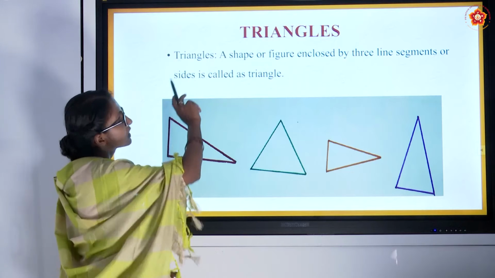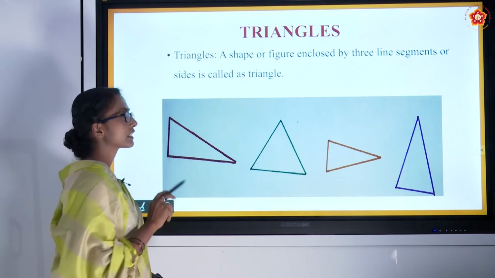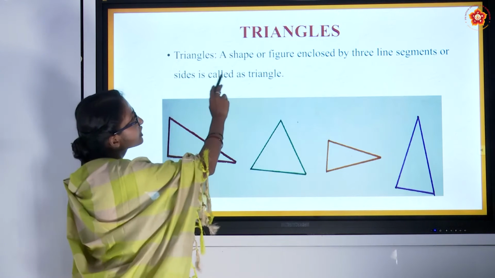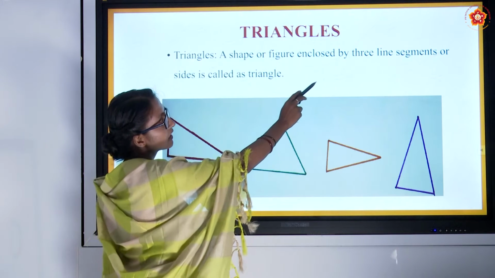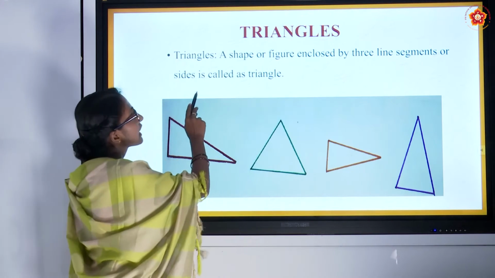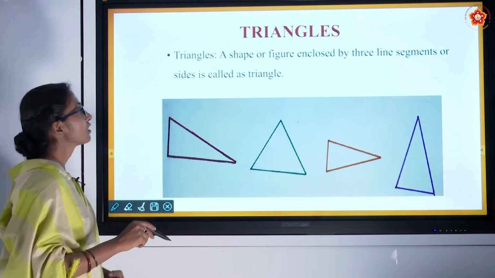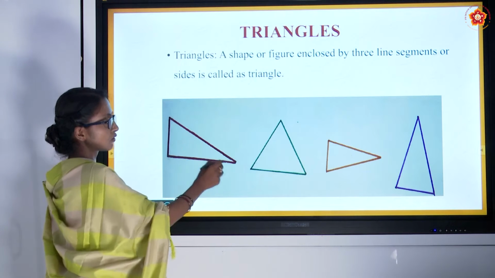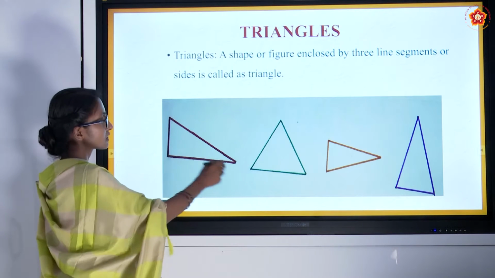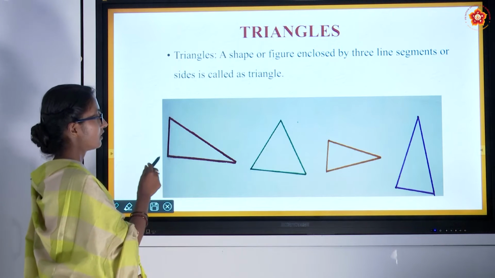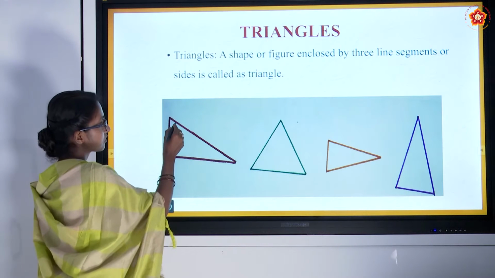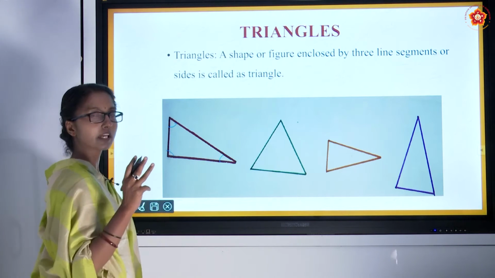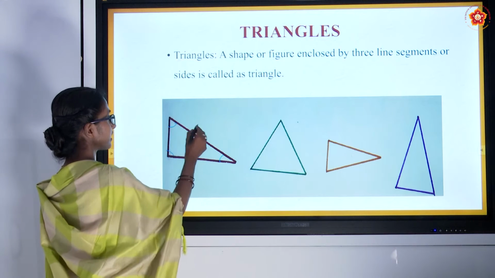Triangles. Even a triangle is also a polygon. It has 3 sides and 3 angles. A shape or figure enclosed by 3 line segments or sides is called a triangle. So if a shape has 3 sides, which should be straight, and it must be enclosed, then it is said to be a triangle. A triangle has 3 angles. Tri means 3. 3 angles and 3 sides.